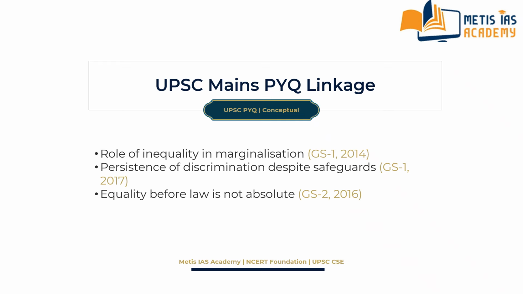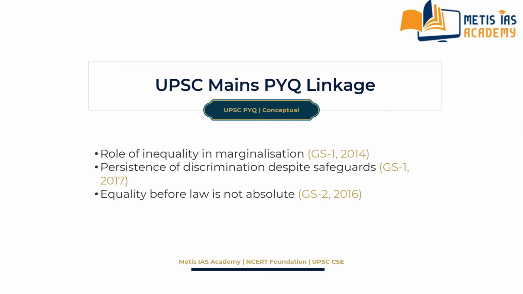One question asked in 2014 GS paper 1 is the role of inequality in marginalization. Again, this type of question was asked in 2017 GS paper 1: persistence of discrimination despite safeguards.